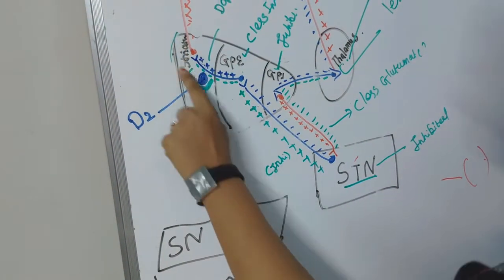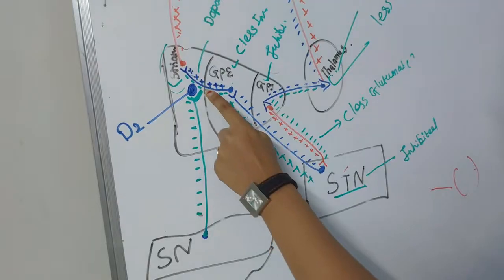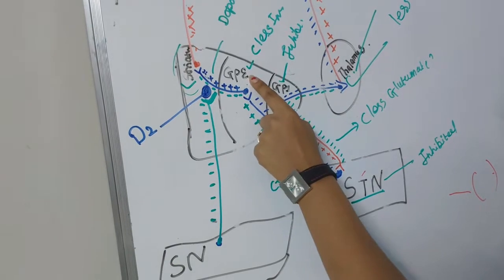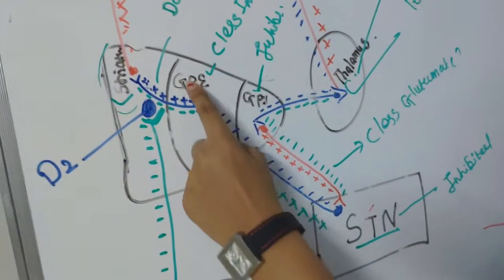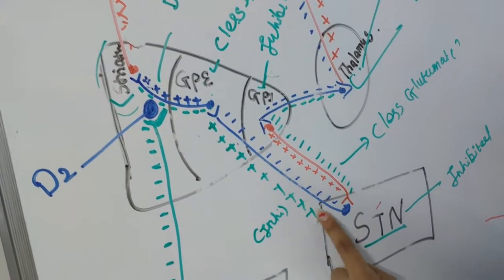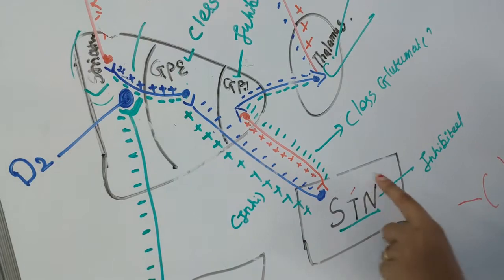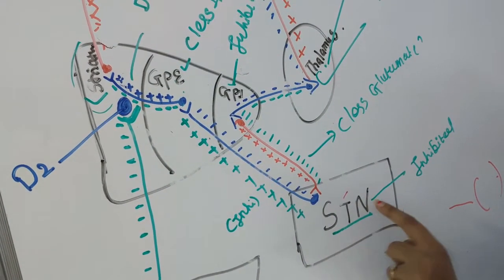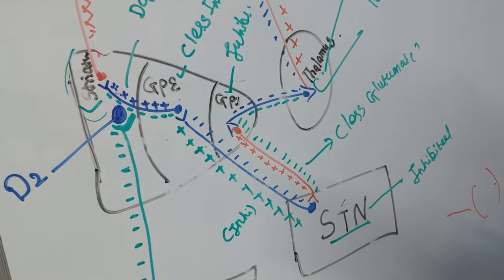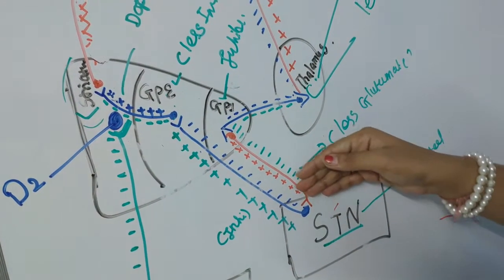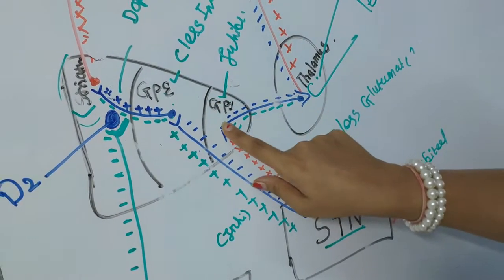As the striatum is inhibited, less GABA will be secreted from this fiber to the globus pallidus externa. So less GABA will be secreted over the subthalamic nucleus, and the subthalamic nucleus is not inhibited. Because of that, less glutamate will be secreted over the globus pallidus interna.